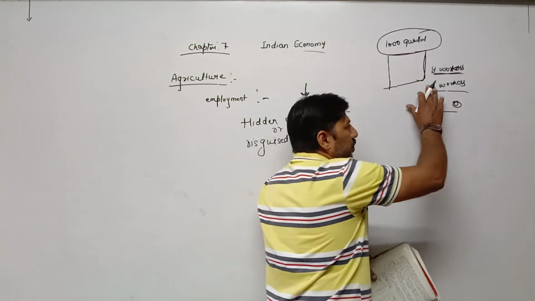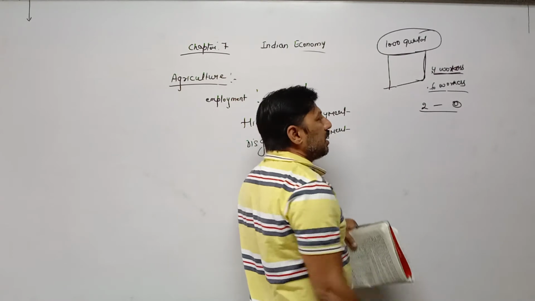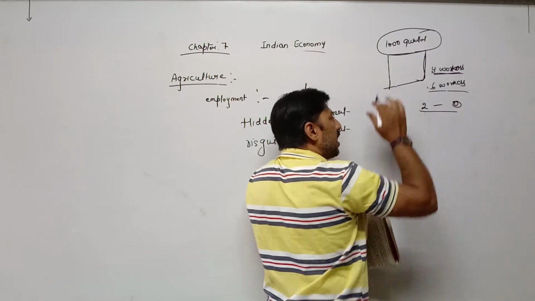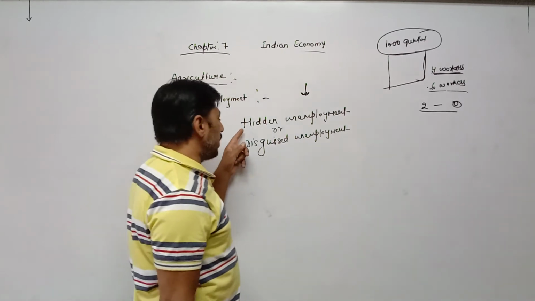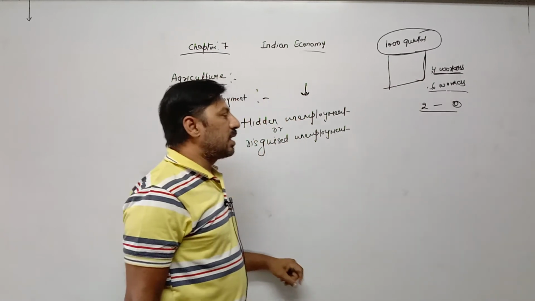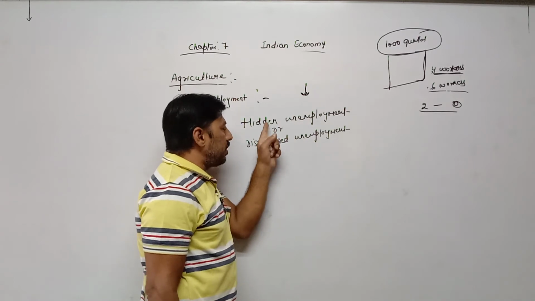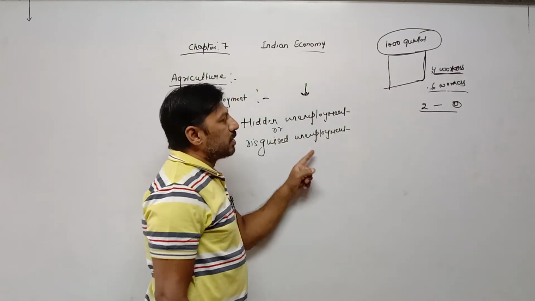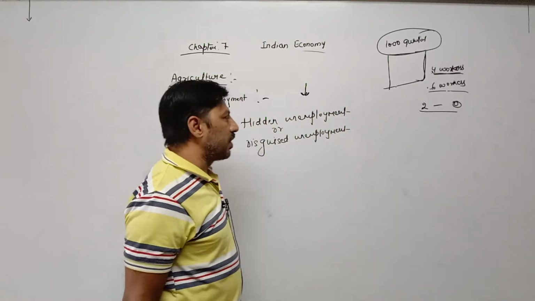It means that even if these 2 workers are not employed, they are still able to produce 1000 quintal of rice. It means these 2 workers are unemployed. They seem to be employed, but actually they are unemployed. This is called hidden unemployment. That type of unemployment is called hidden or disguised unemployment. In this case the marginal productivity of the worker is 0, meaning they are not producing anything even though they are engaged in work.